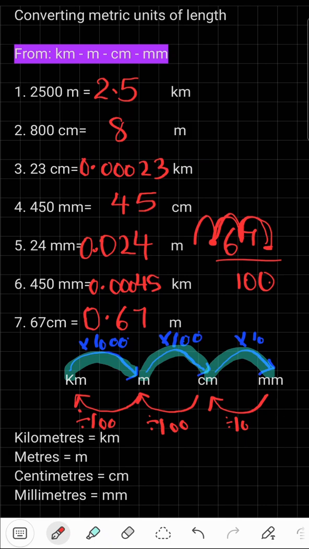Anyways, in my next video, I'm going to tell you how to change a decimal number from a kilometer to meter, meter to centimeter, and centimeter to millimeters.